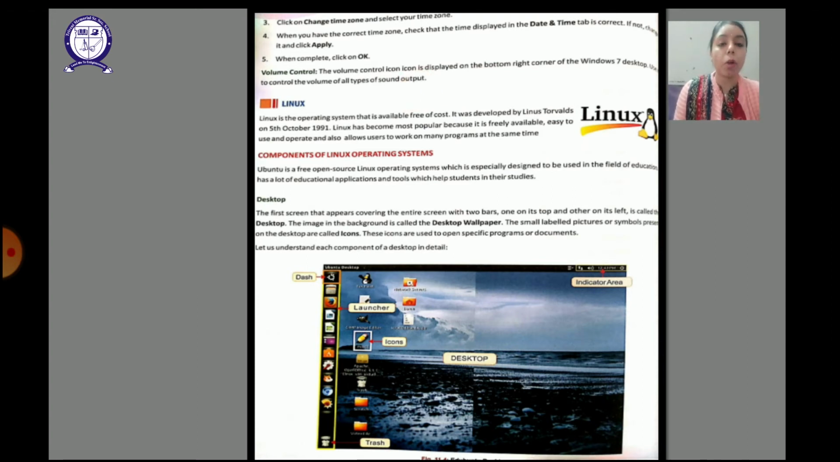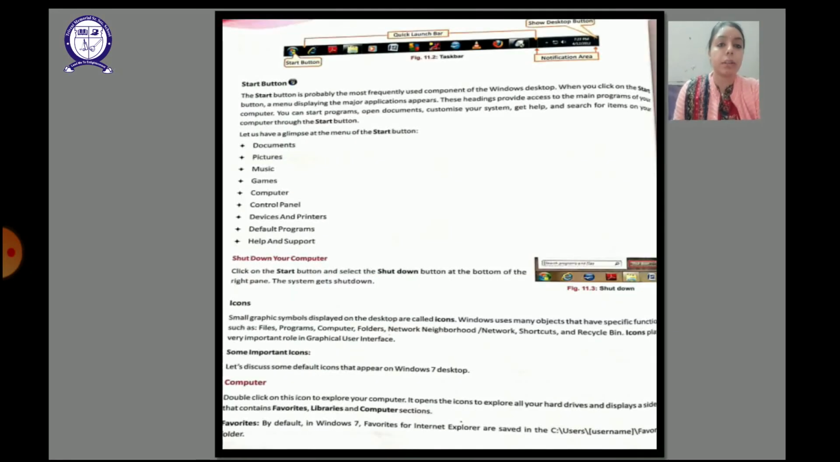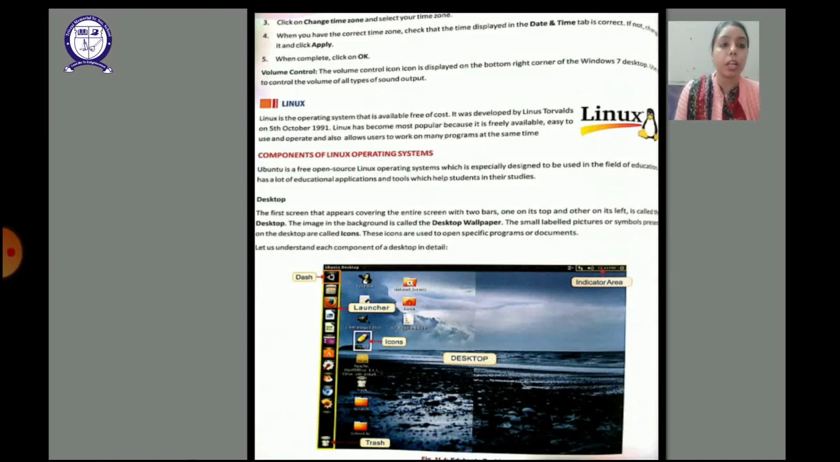So we have learned about the Windows 7 operating system. We have learned about its features. We have learned about the various icons available in it. Now we are going to study another operating system, that is Linux. Linux is an operating system that is available free of cost. And who developed it? We have learned it in the last chapter also.